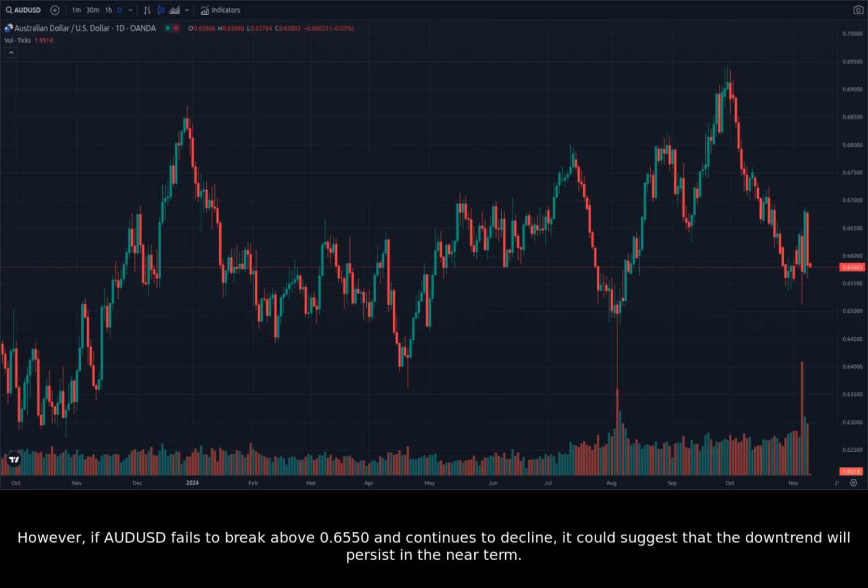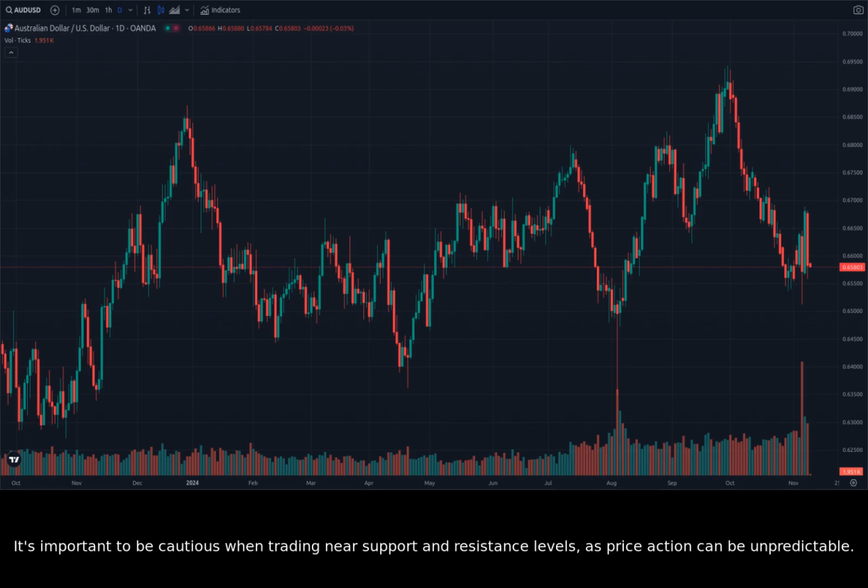If AUDUSD breaks above this level, it could indicate a change in market sentiment and signal a potential short-term uptrend. However, if AUDUSD fails to break above 0.6550 and continues to decline, it could suggest that the downtrend will persist in the near term. It's important to be cautious when trading near support and resistance levels, as price action can be unpredictable.